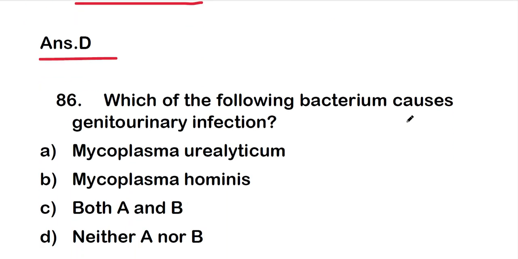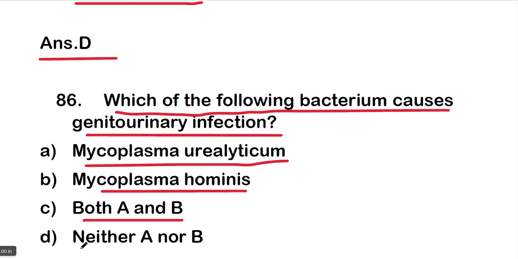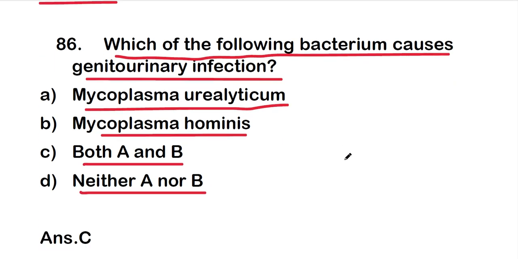So move on to the next, that is question number 86. Which of the following bacteria causes genitourinary infection? The options are Mycoplasma urealyticum, Mycoplasma hominis, both A and B, or neither A nor B, and the right one is option C, that is both A and B. So both Mycoplasma urealyticum and Mycoplasma hominis are the bacteria which cause genitourinary tract infection.